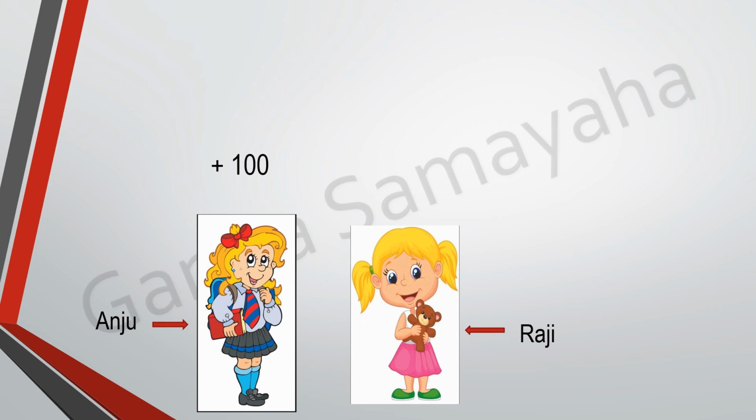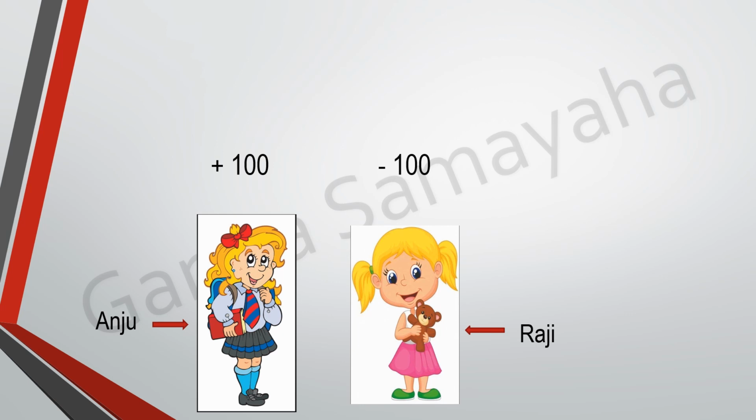We write that as minus 100. Minus 100, that is, if she gets 100 rupees, she has to give that back. Whenever Raji gets, she has got plus 100 rupees. She has that, but Raji has to give it to her. She has not lost it. Is it okay, children? So, here the negative sign, that is, the minus sign, indicates that Raji owes Anju 100 rupees. She has to give.